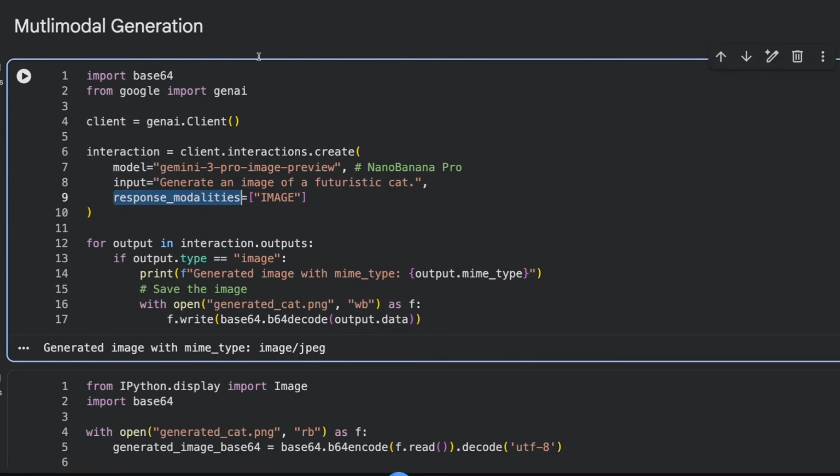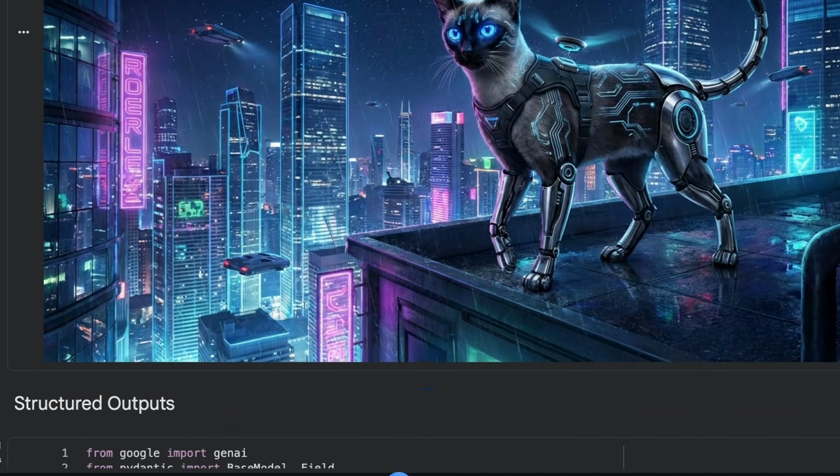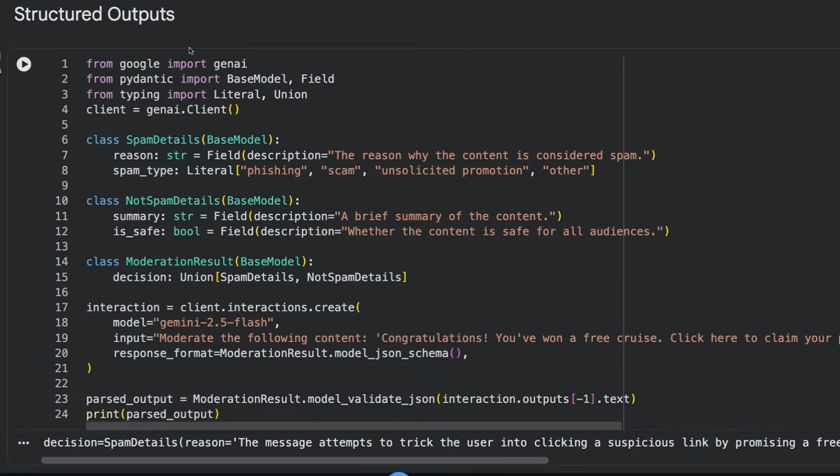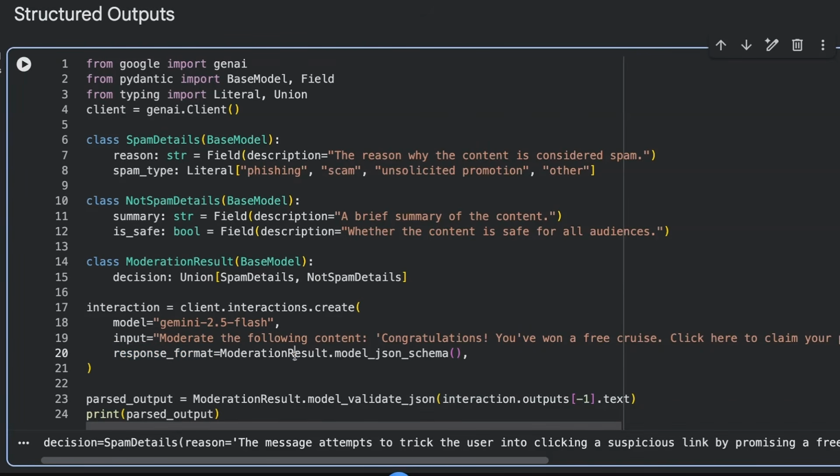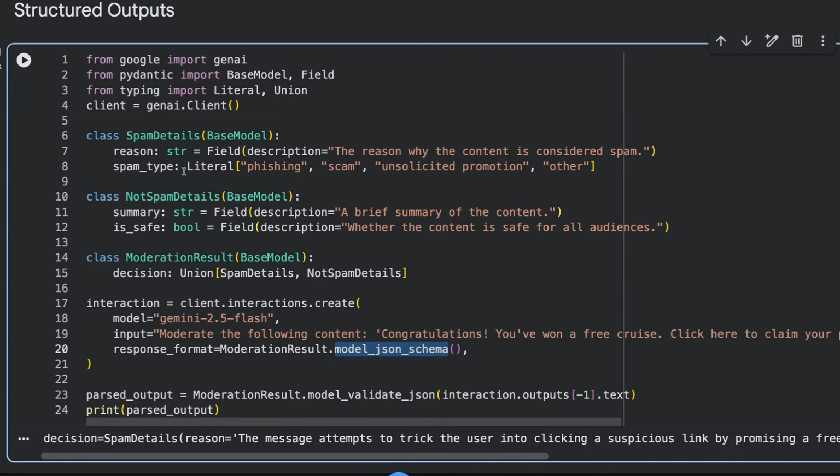And the same thing that I've shown you here with the image out, we could also do with audio out, etc. If we look at structured outputs, we've got a similar kind of thing. Here we're just using Pydantic to define some model classes, etc. And we can see, sure enough, that the response output, we can basically just say is going to be this class and is going to be just model JSON schema. So in many ways, this makes it super simple now just to do structured outputs for anything that you want out of the model. And you can see here we're nesting classes, we're nesting models within this moderation result here.